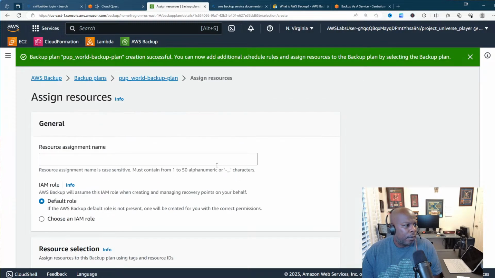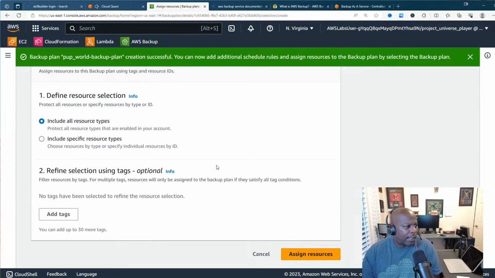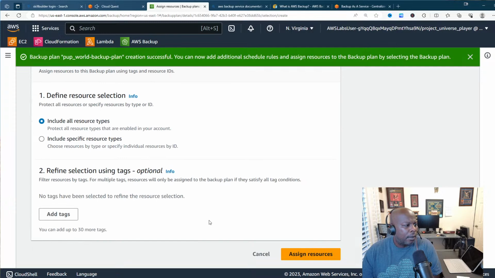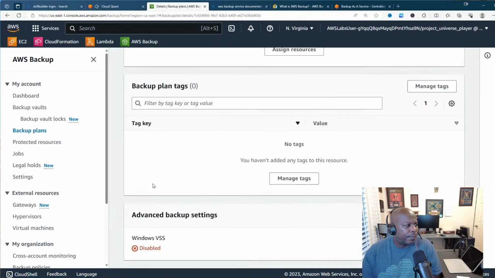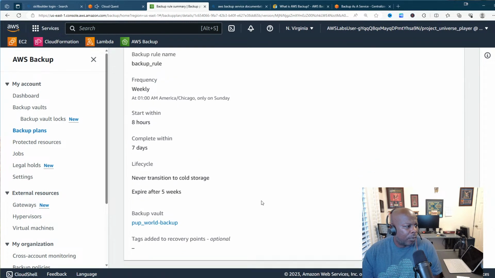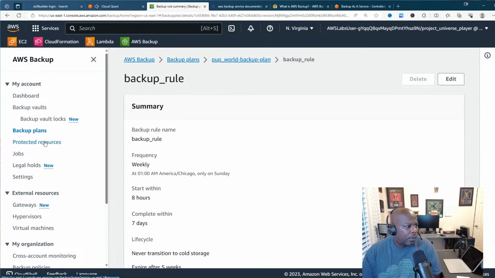So, assign resources. How did I get to this screen here? I don't think I meant to do that. Let me cancel that right quick. This is my backup plan. These are my backup rules. Where did I get that from?